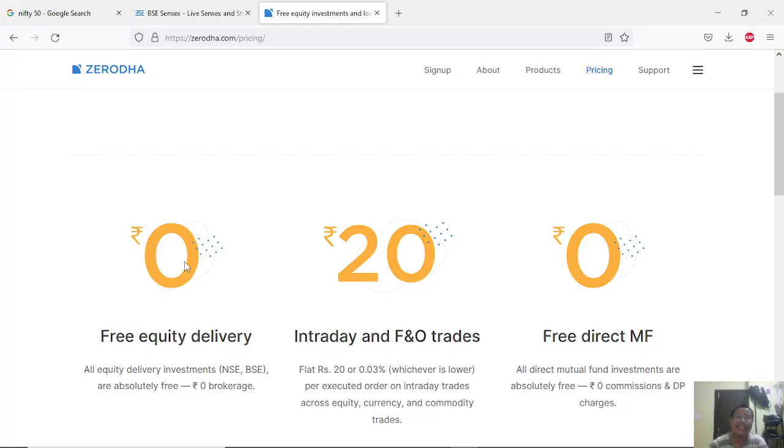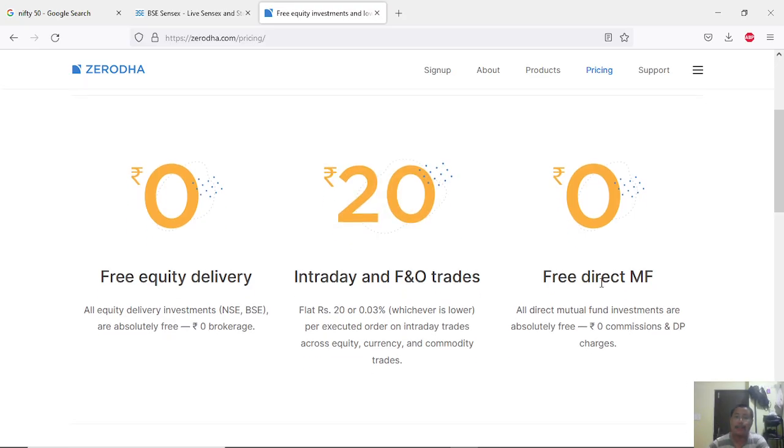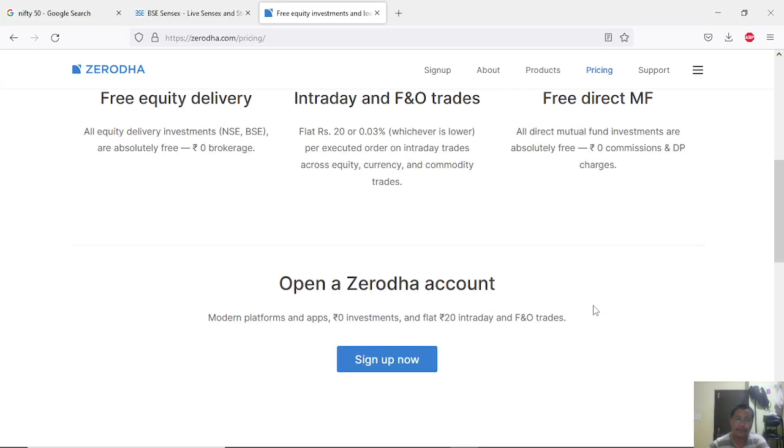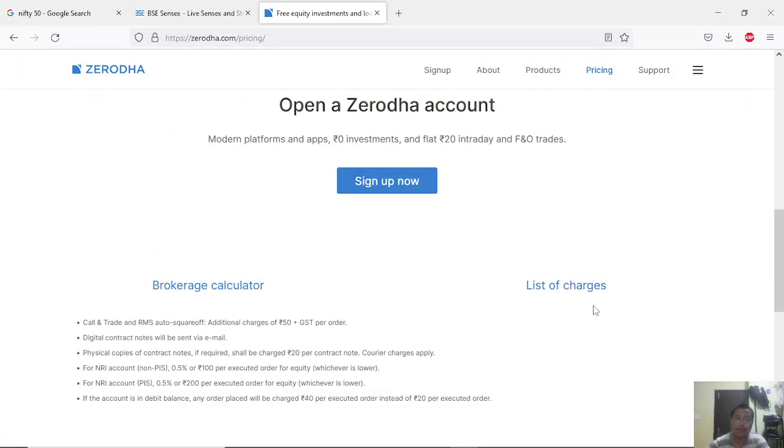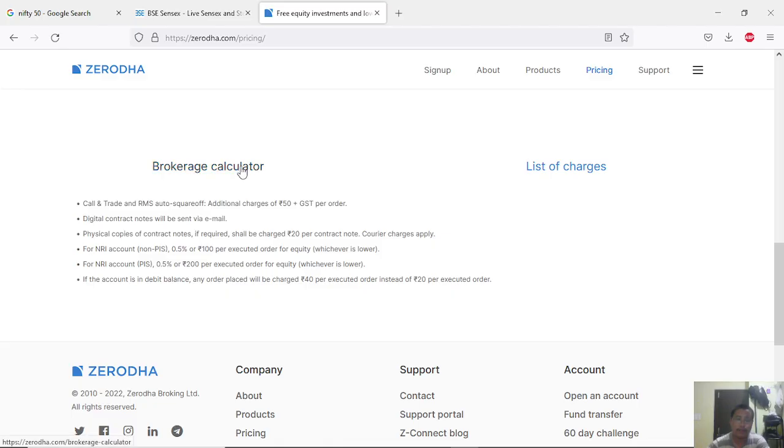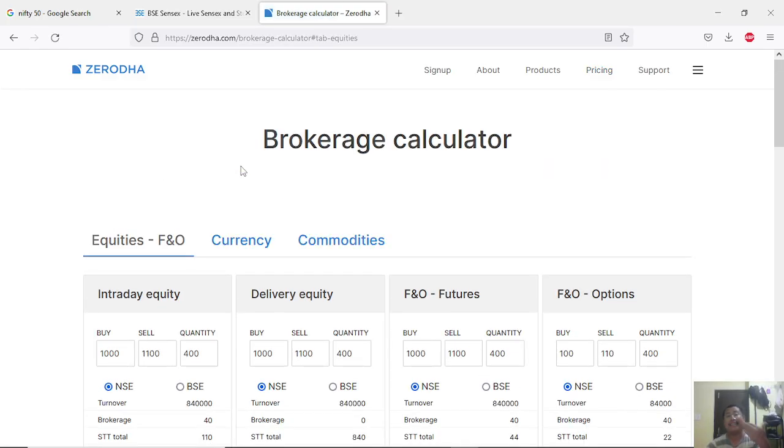But if you're trading intraday, which means day trading, or trading in futures and options, then you'll be charged 20 rupees per executed order. And if you're investing in mutual funds, then it's free of cost. Let's look at the brokerage calculator here, so that you understand even better.